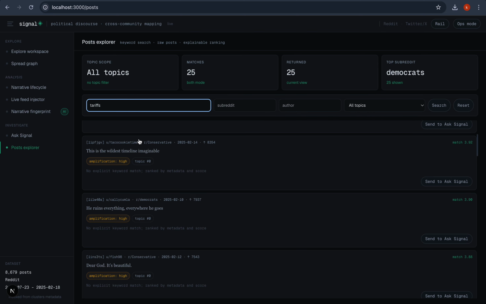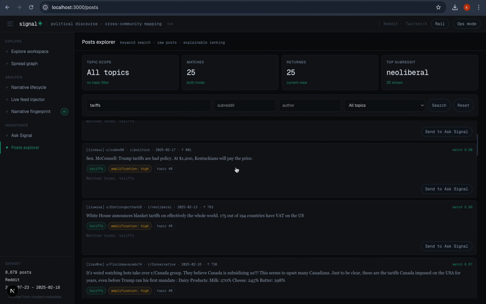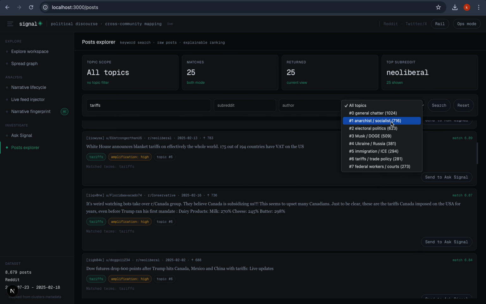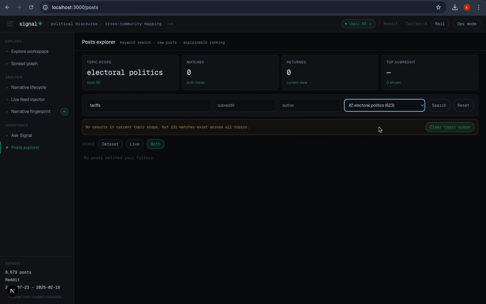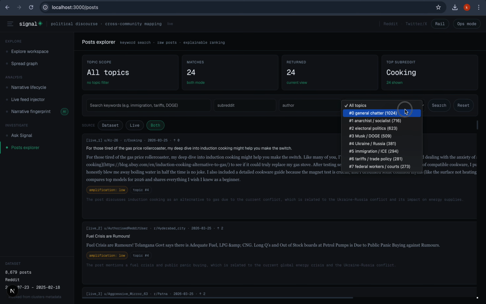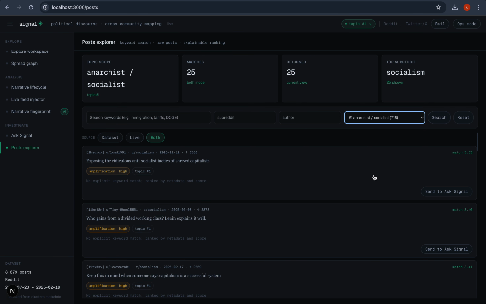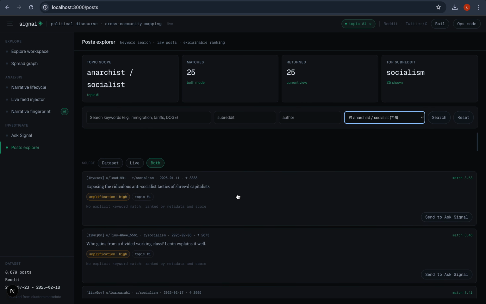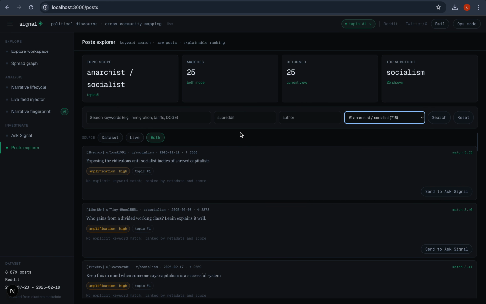It will show all the posts including that particular keyword. Then we can also see using clusters, authors or subreddits.